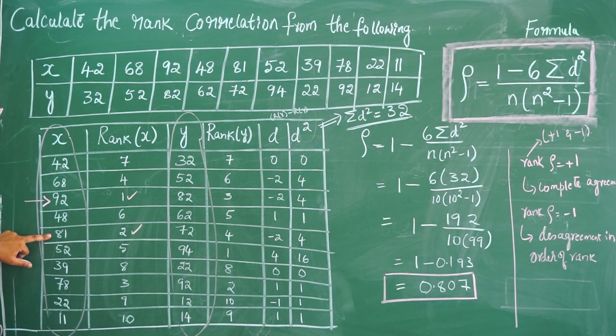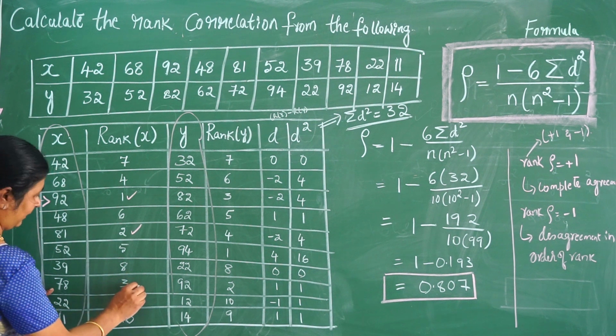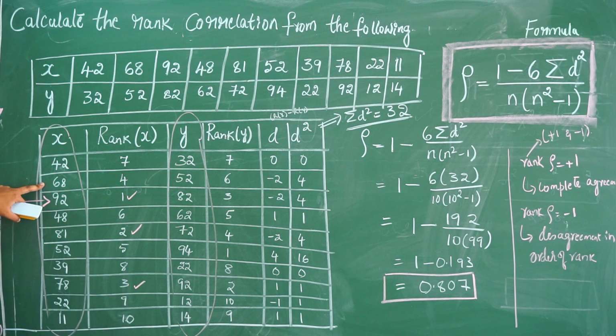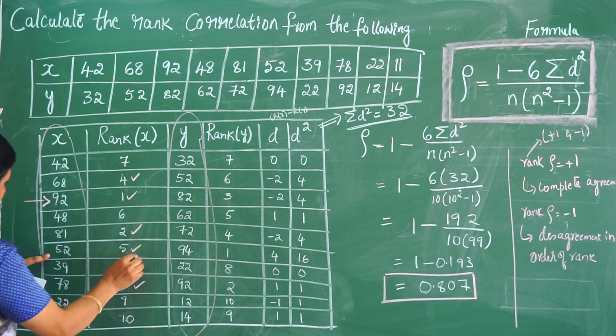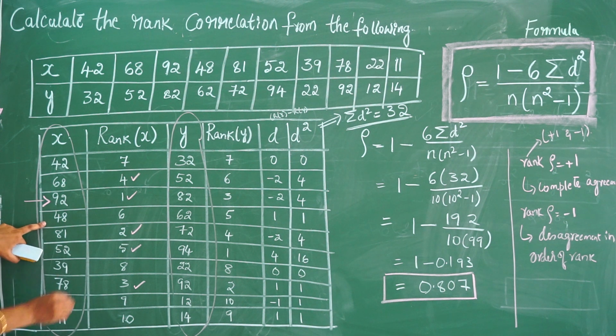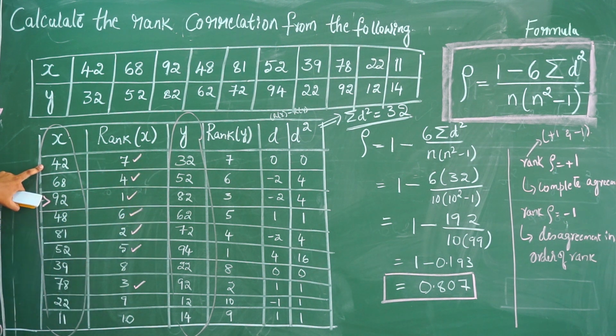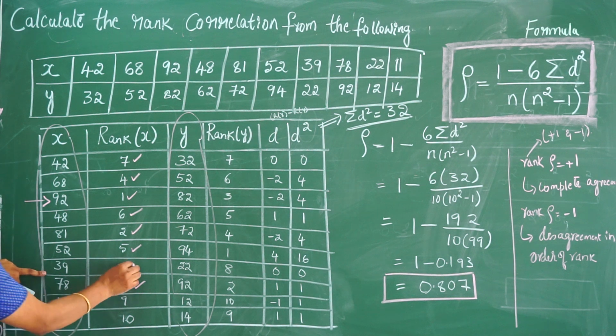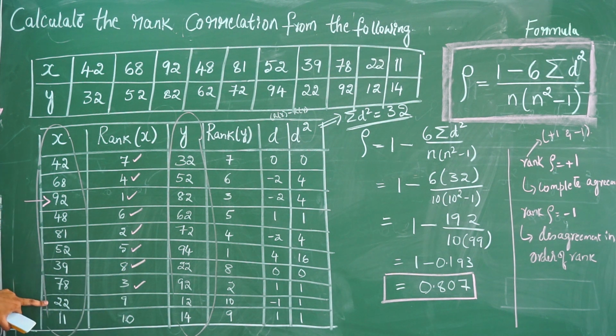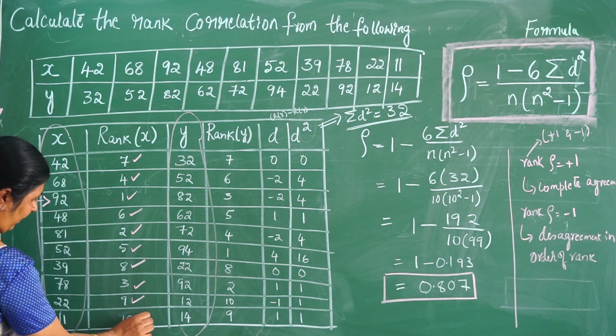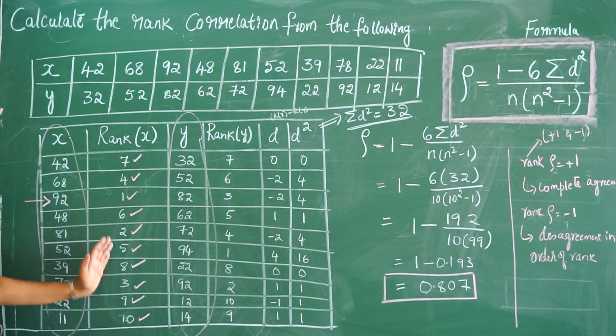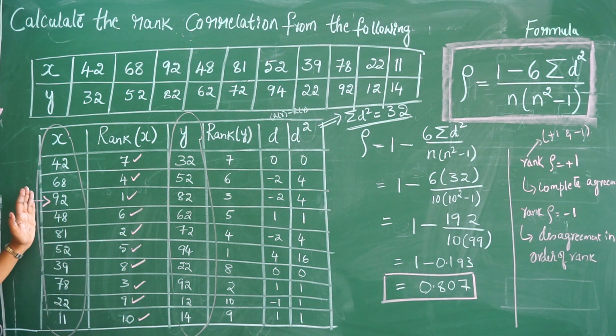Now find out the third highest number, which is 78. So this is rank 3. Fourth, it is 68, hence rank 4. Fifth, it is 52, hence rank 5. Sixth, it is 48 in the series, hence 6. Seventh, it is 42 in the series, so the rank is 7th. Eighth highest is 39, hence rank 8. Ninth highest is 22 and the 10th highest is 11. So now I have tabulated all the rank values based on descending order, that is from the highest to the lowest order of the arrangement.